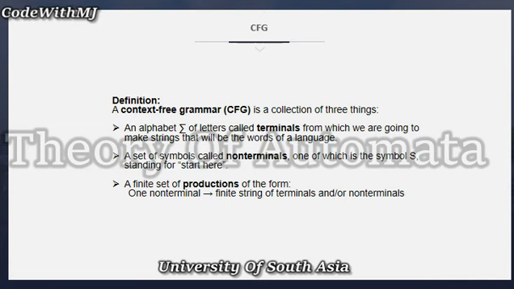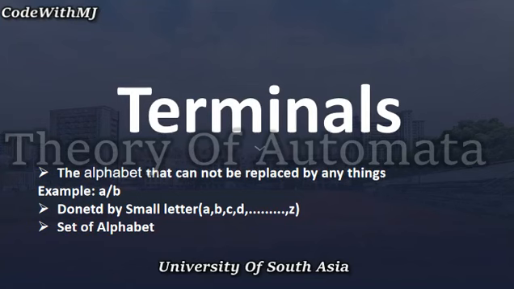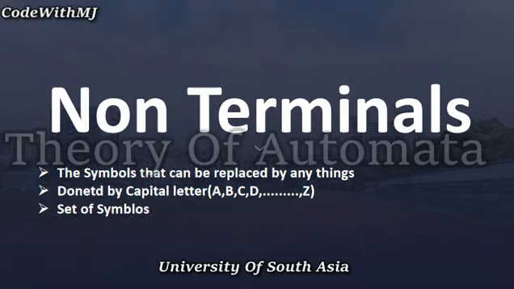So we are going to discuss the terminals first. What are terminals? Terminals are the alphabet that cannot be replaced by anything. They are denoted by small letters, a set of alphabet. So what are non-terminals? Non-terminals can be replaced by anything. They are represented by capital letters, a set of symbols.